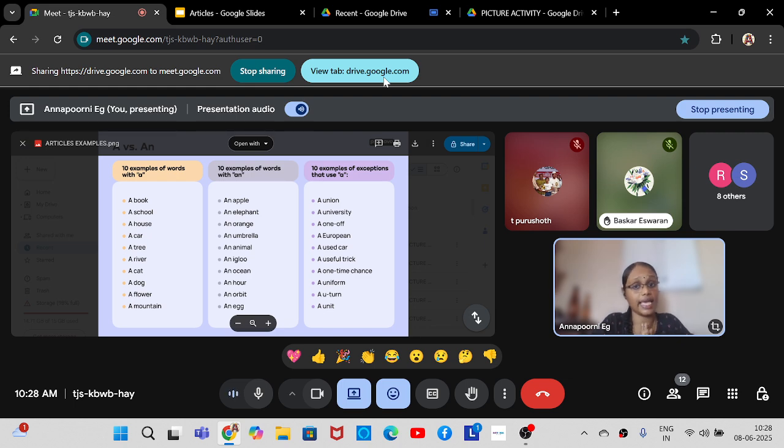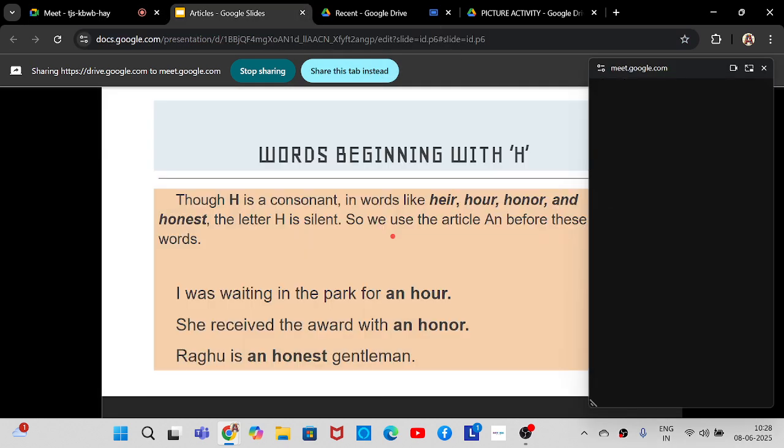That is why you are using A. Similarly, a one-off, a one-time chance, a one-man show, a one-eyed man. A one-eyed man or a one-eyed woman is someone with one eye. You are using the consonant sound va, which is a consonant sound, and hence you are using the article a. So these are the exceptions that we studied now.